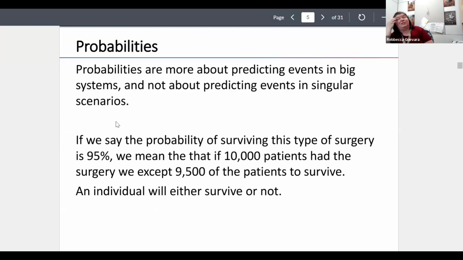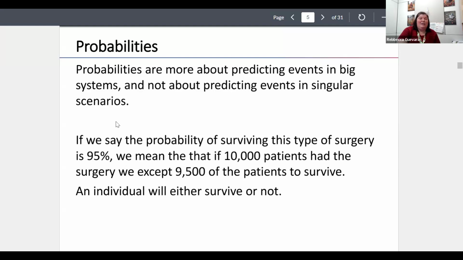To make this a little more concise, probabilities are more about predicting events in big systems and not about predicting events in singular scenarios. We can get really good at predicting large-scale things because we have a lot of data to tell us what's going on, but we have a hard time predicting a singular scenario, and we frequently completely miss on those.